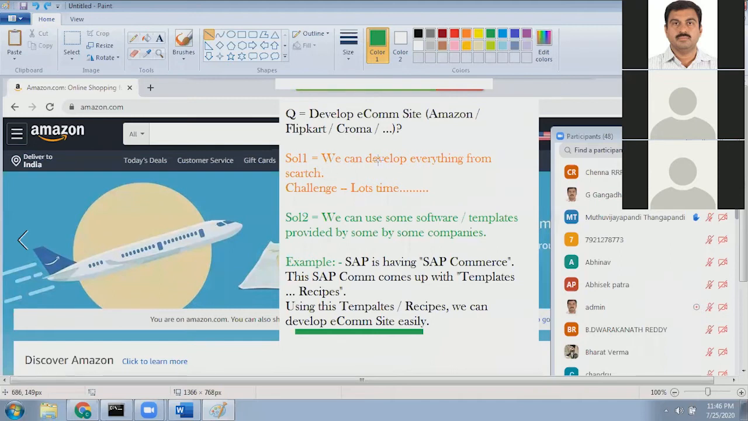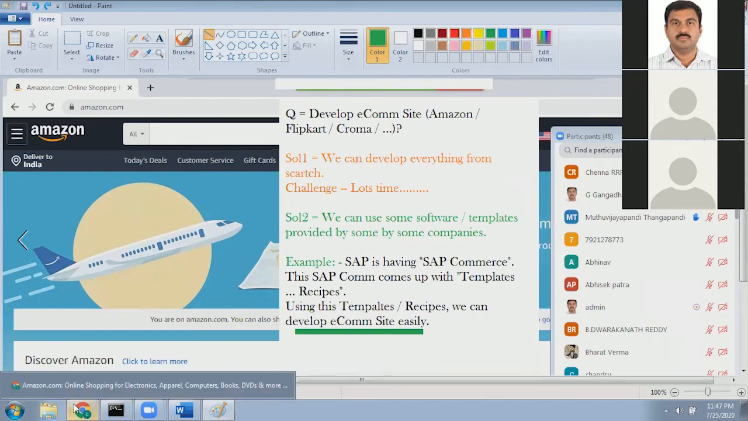To overcome all these challenges, we can go with solution two. What is solution two? We can use software or templates provided by some companies. Why do I say some companies? Because there are many companies providing them. For example, SAP has SAP Commerce, which comes with templates already. Using this template, we can develop an e-commerce site easily. Now let's understand what that means.